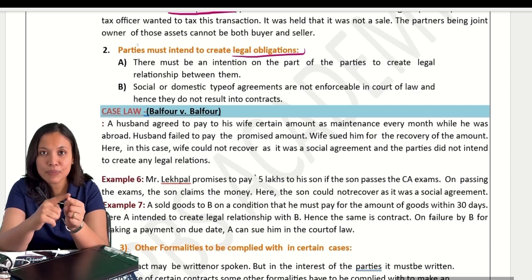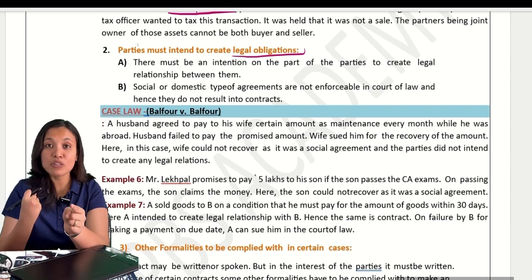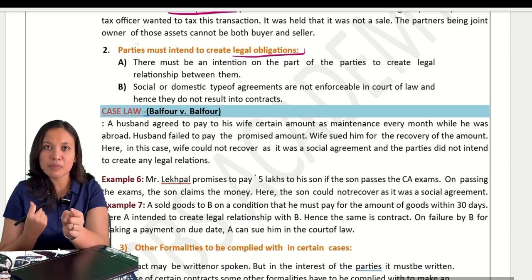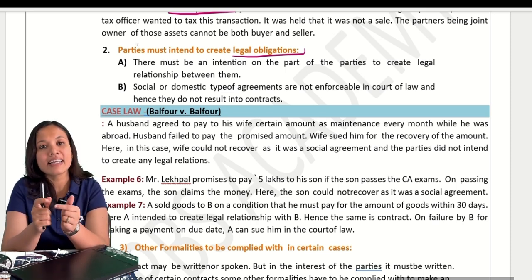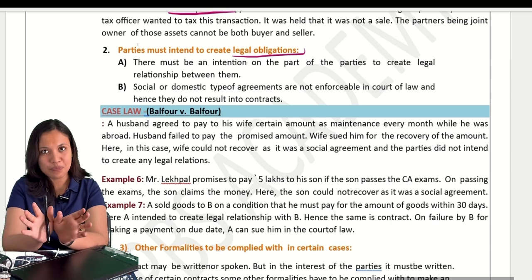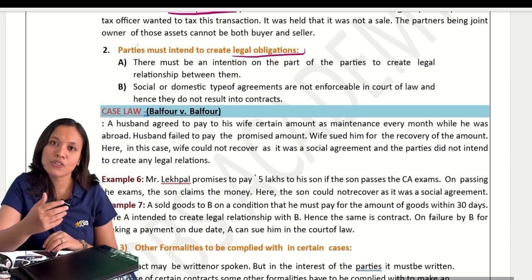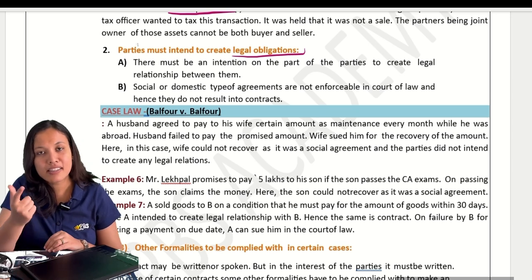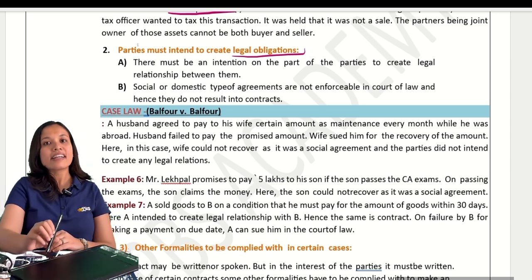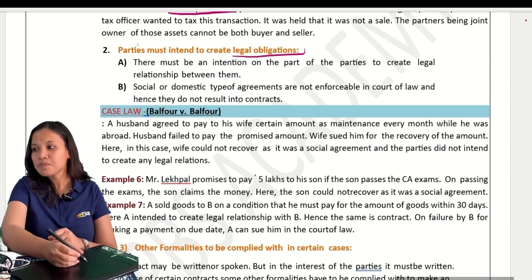If you're not performing that contract, I have the right to recover the amount. I have the right to take you to the court. That's called intention of creating legal obligations. Correct? If you don't pay the money, come on, let's go to court. Okay? So if you can do that, then it is called intention of creating legal obligations.